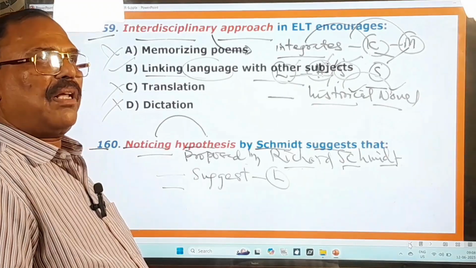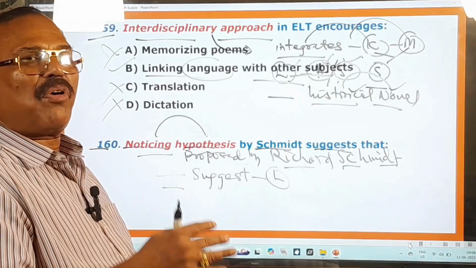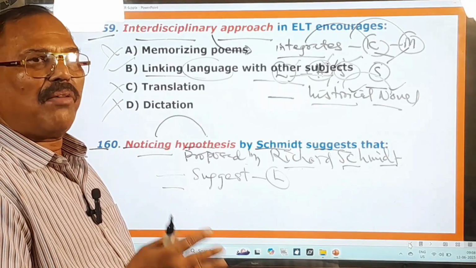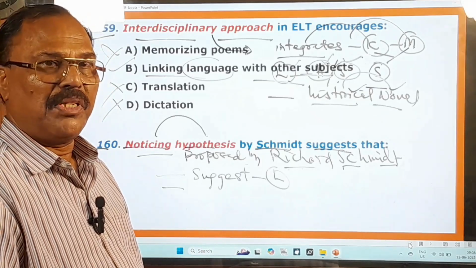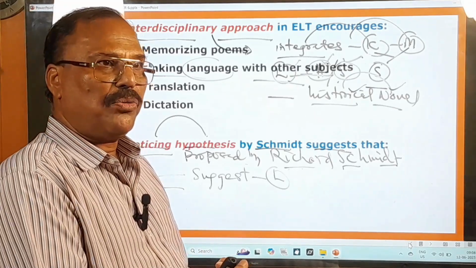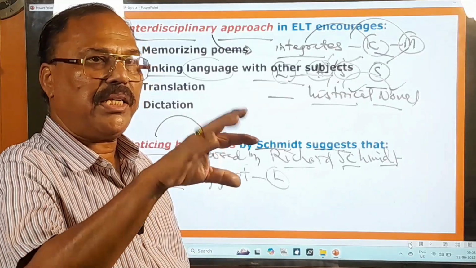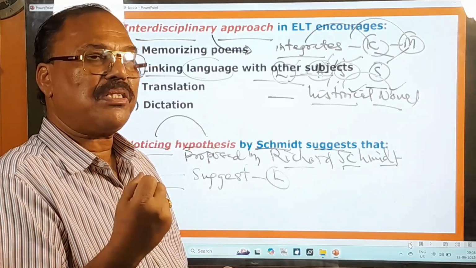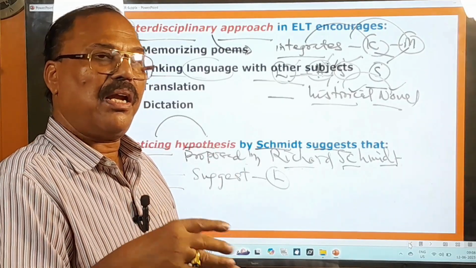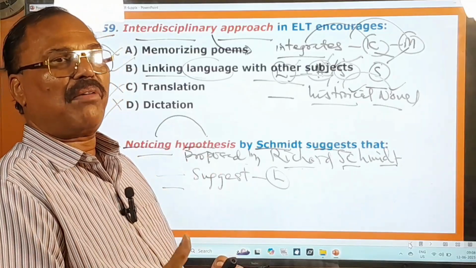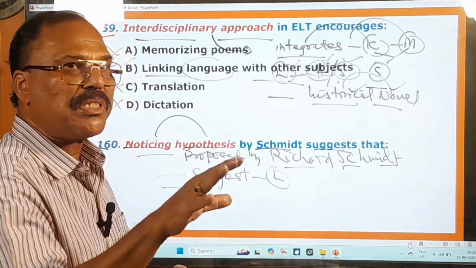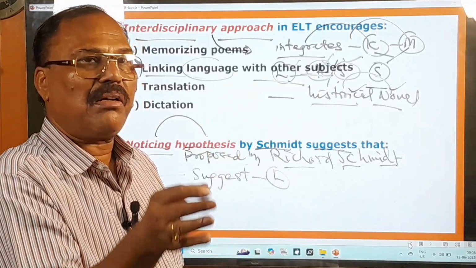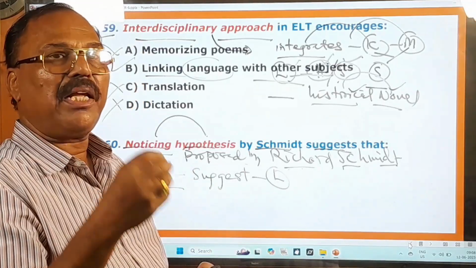For example, a learner improves the use of articles only after he starts noticing how the natives use them. So only after you notice how the natives use the articles, you can understand the difference, and then you can improve the use of articles. So that means the learners must consciously notice the language features in input.